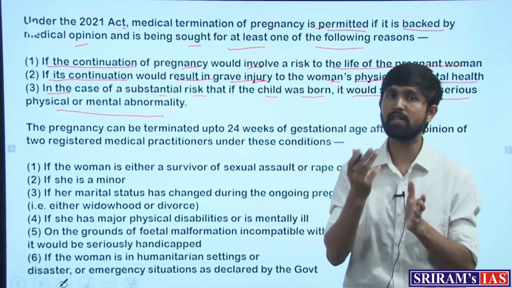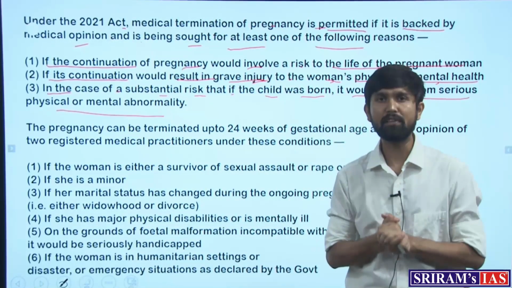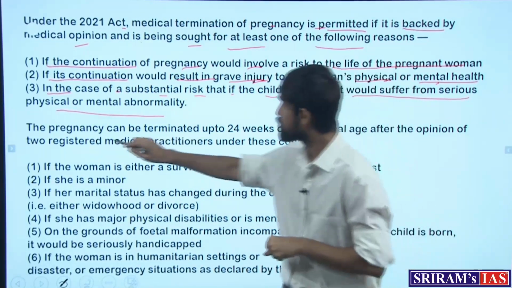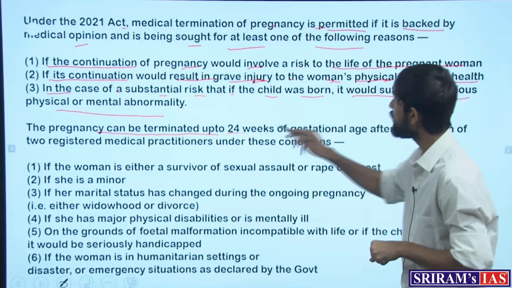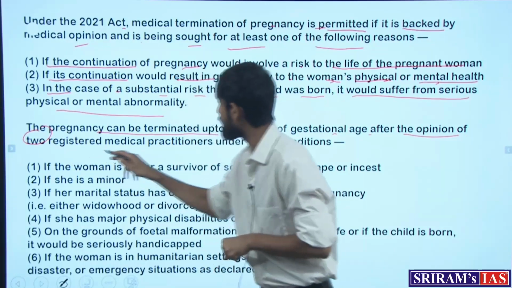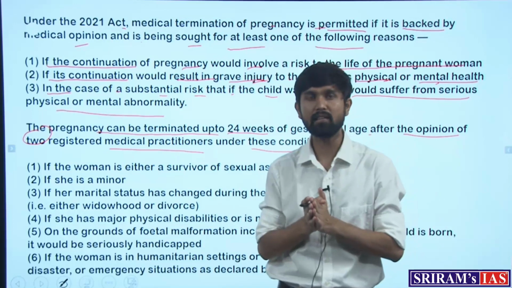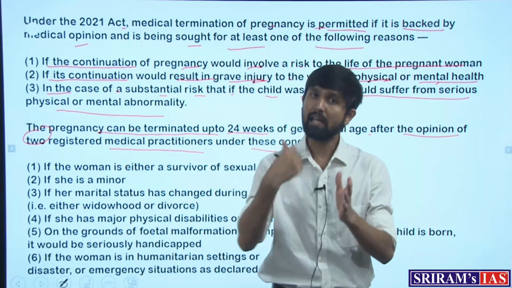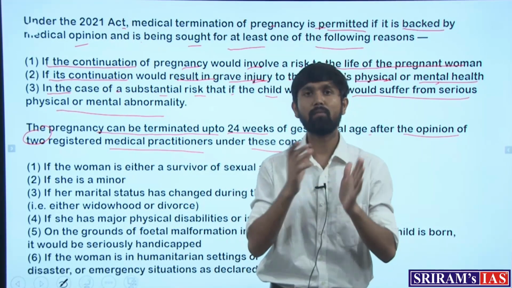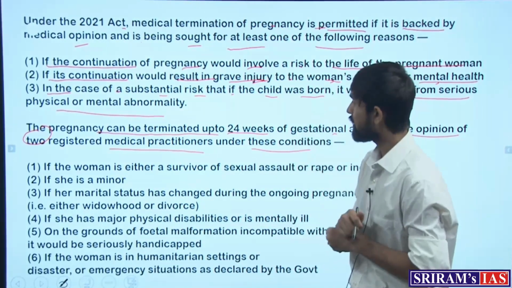What happens, as we saw, where two medical practitioners' opinion is needed from 20 weeks to 24 weeks of the pregnancy? In that case, there are certain other conditions. The pregnancy can be terminated up to 24 weeks of gestational age after the opinion of two registered medical practitioners under these conditions. Logically, we can think that these conditions need to be graver and more severe, wherein such relaxation of 4 weeks has been granted to the woman. So what are these conditions?